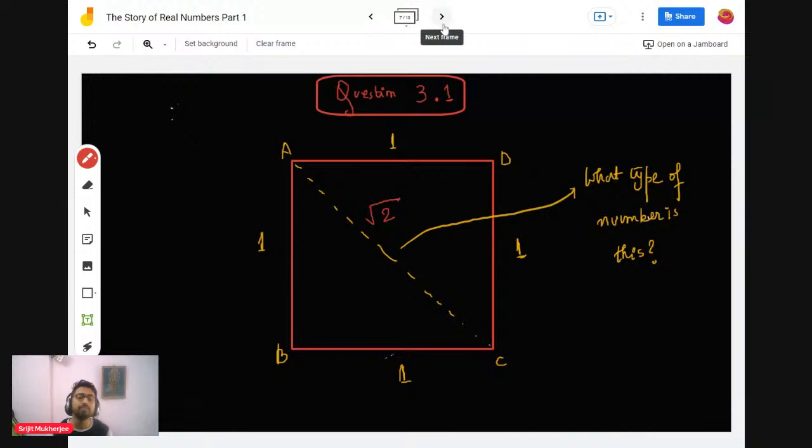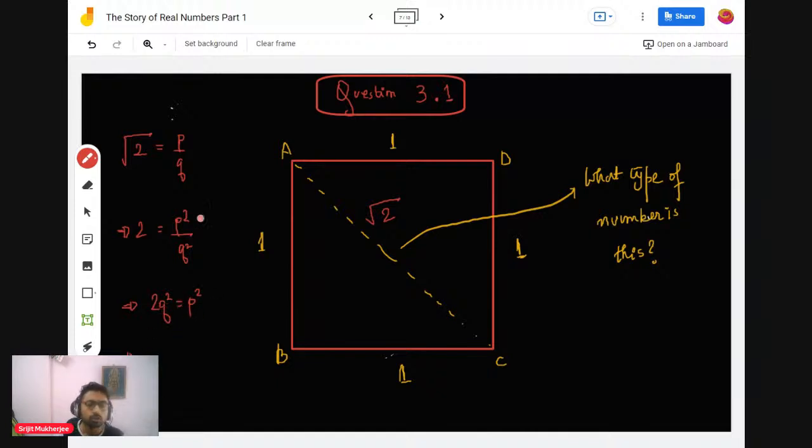And we have a very famous proof, from your school days, that root 2 is not a rational number. How can we show that? We assume root 2 is equal to p by q, a rational number, and then we square it: 2 is equal to p squared by q squared. From here, 2q squared is equal to p squared. Remember, these are all integers.